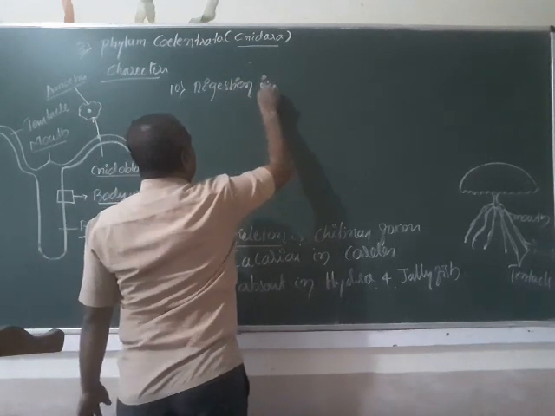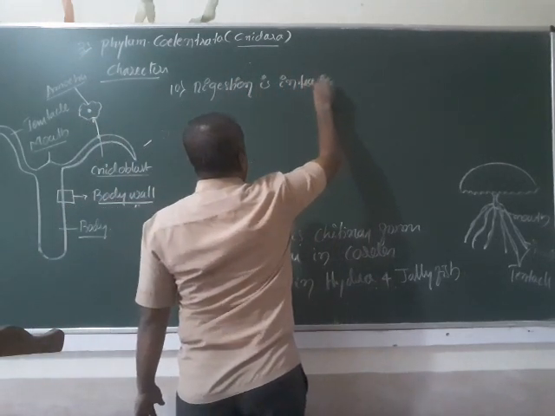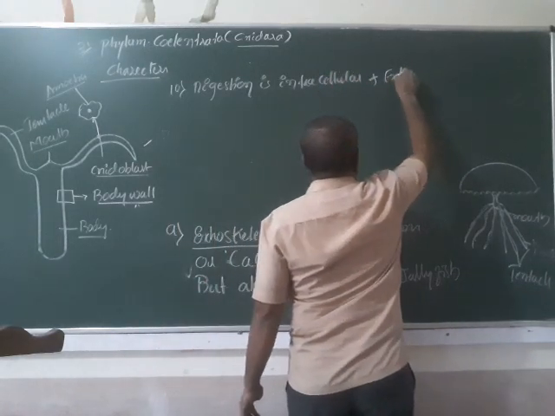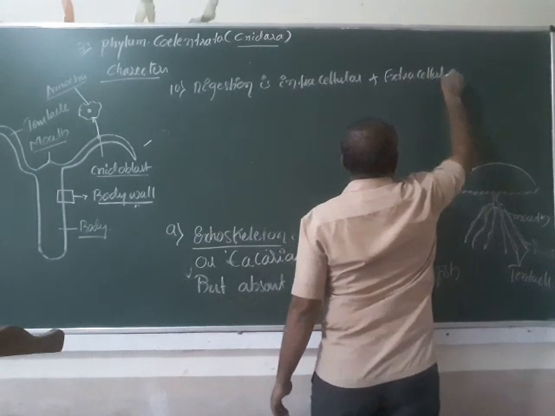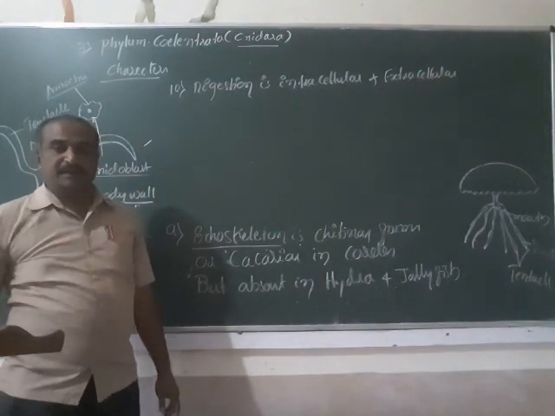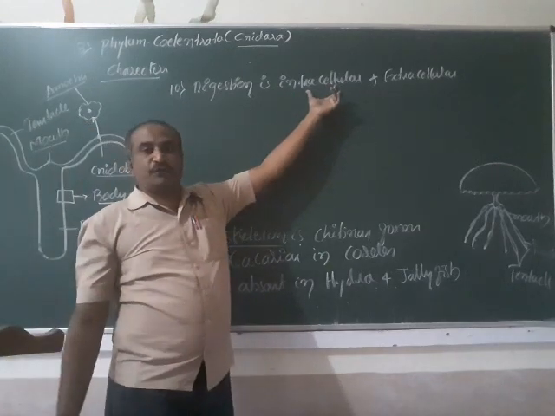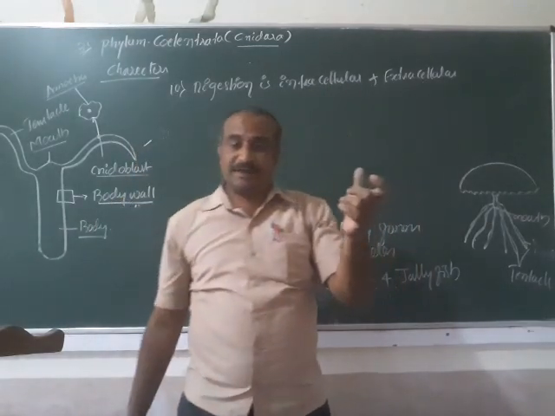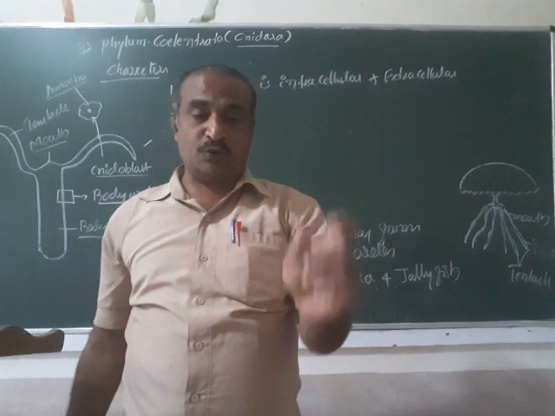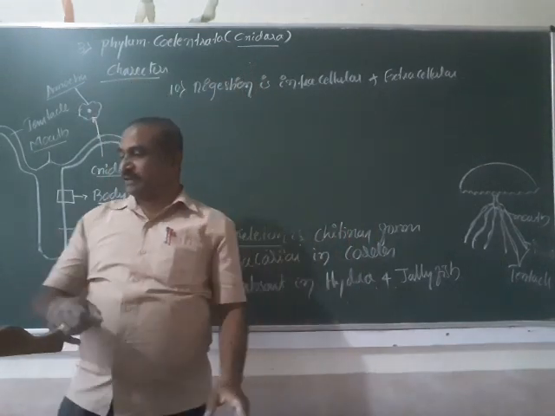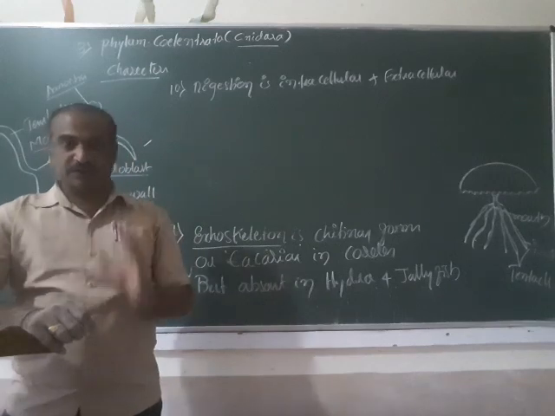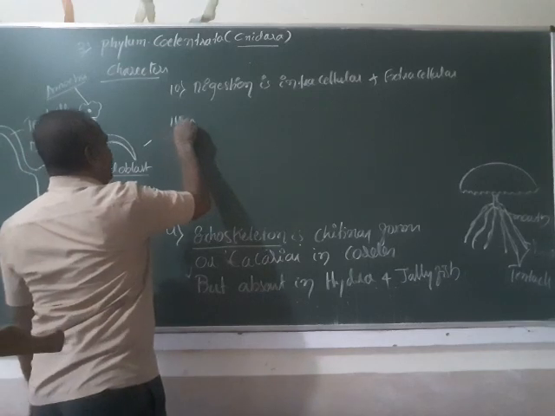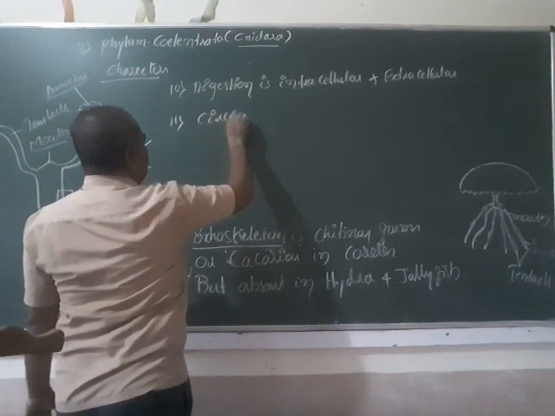Digestion is intracellular as well as extracellular. In both forms it is there. Intracellular means the digestion of the food takes place within the body, within the cells. Extracellular means the digestion takes place outside the cells in a gastrovascular cavity. That is called extracellular. The circulatory and respiratory systems are absent.